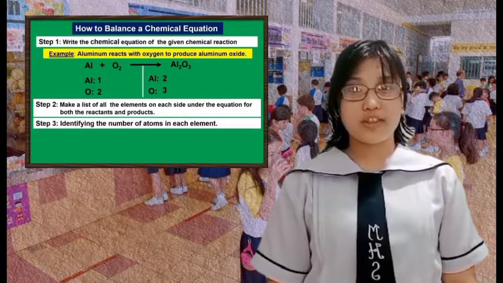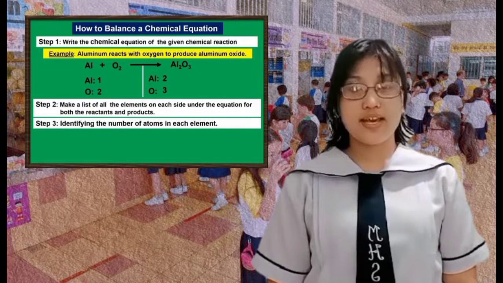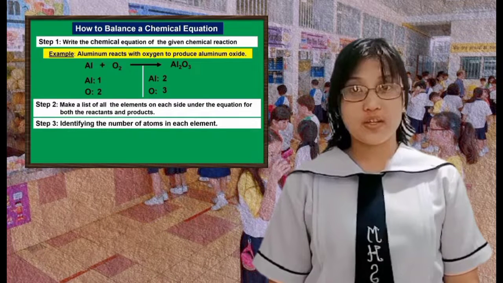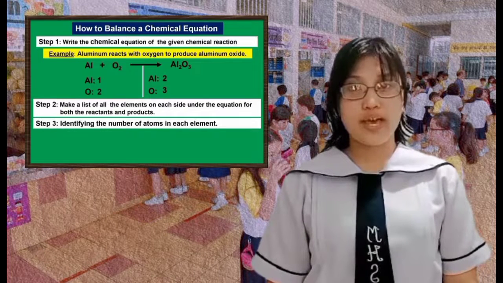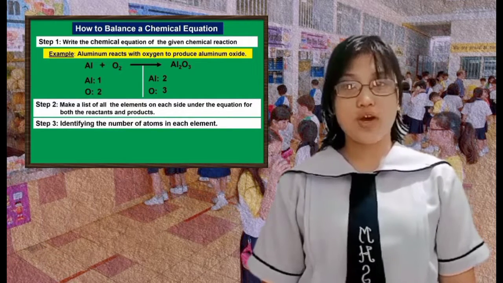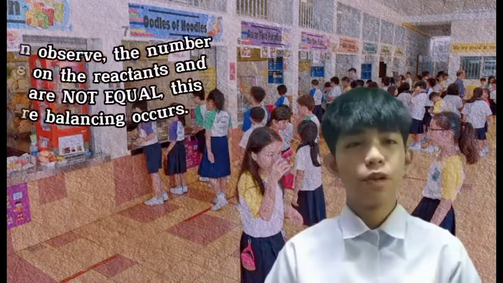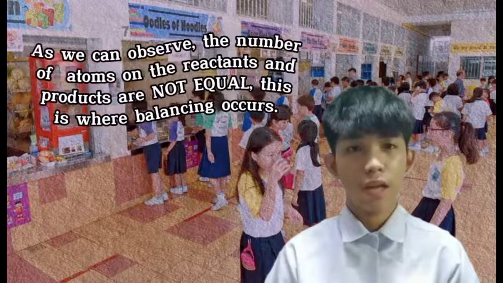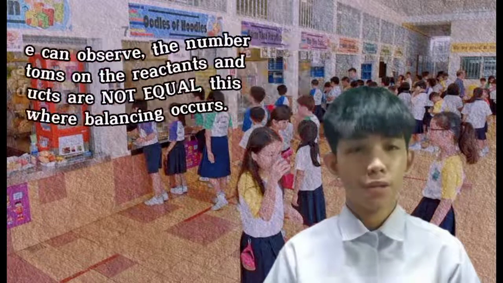Third step, identify the number of atoms in each element. In our example, as we can see, on the reactant side, we have an atom of aluminum and 2 oxygen atoms. On the side of products, we have 2 aluminum atoms and 3 oxygen atoms. As we can observe, the number of atoms on the reactants and products are not equal. This is where balancing occurs.